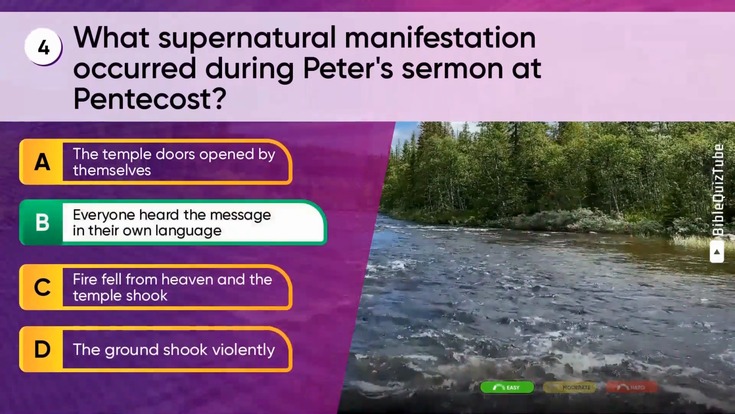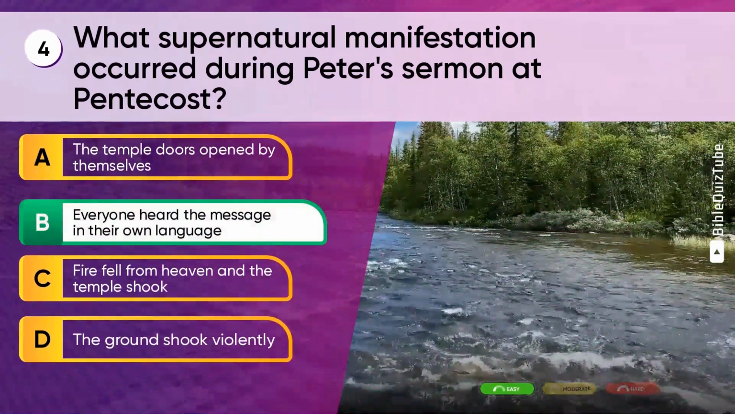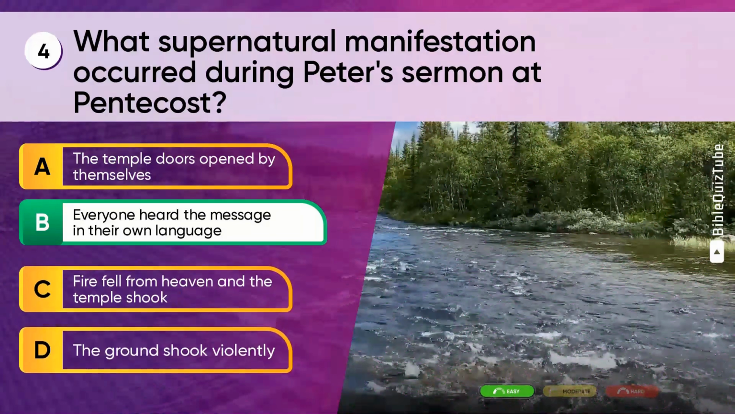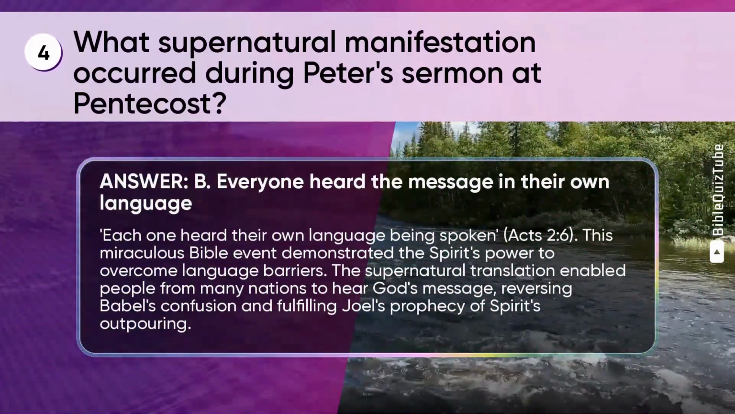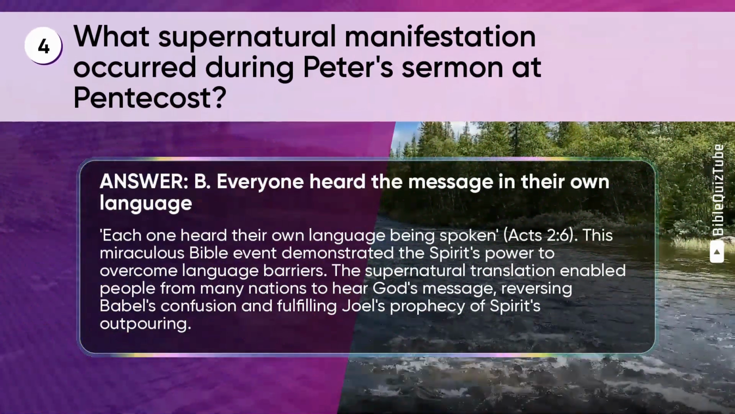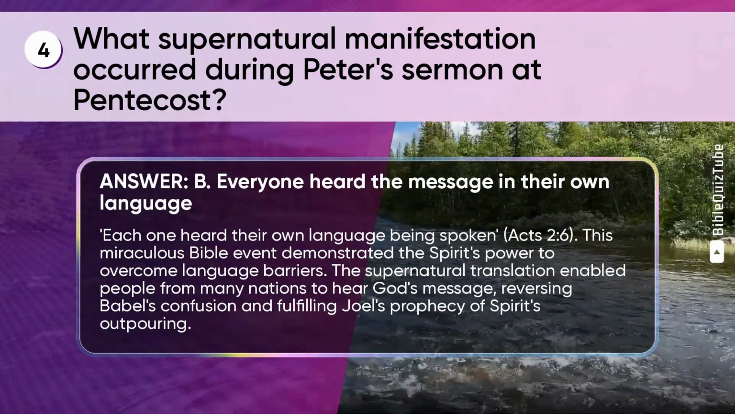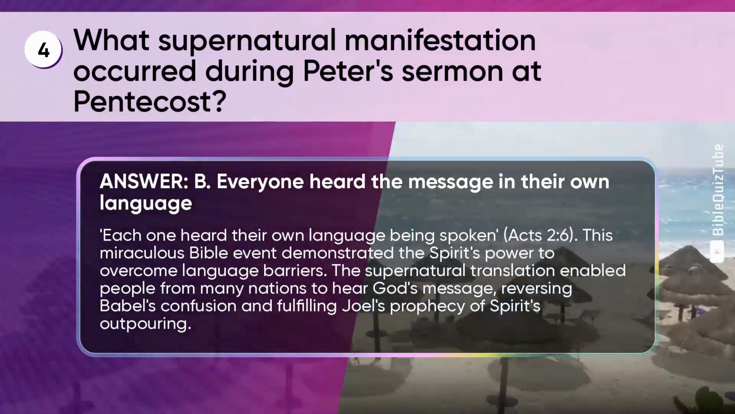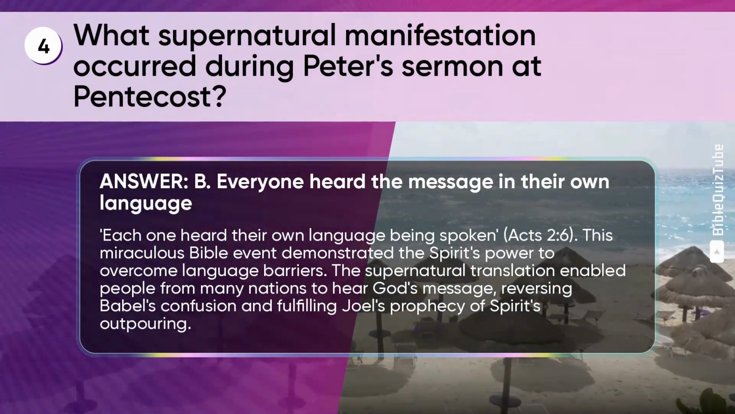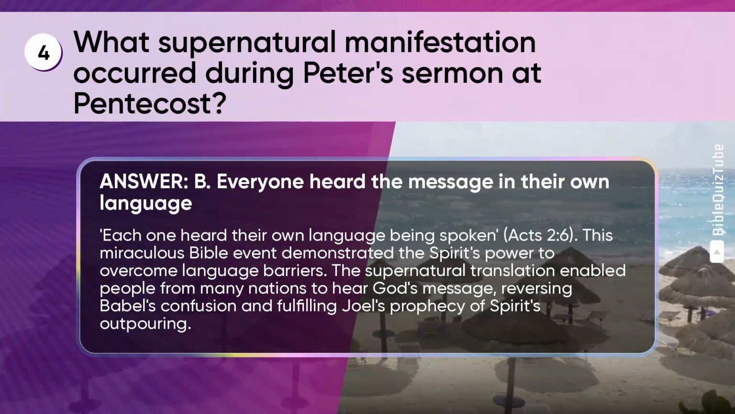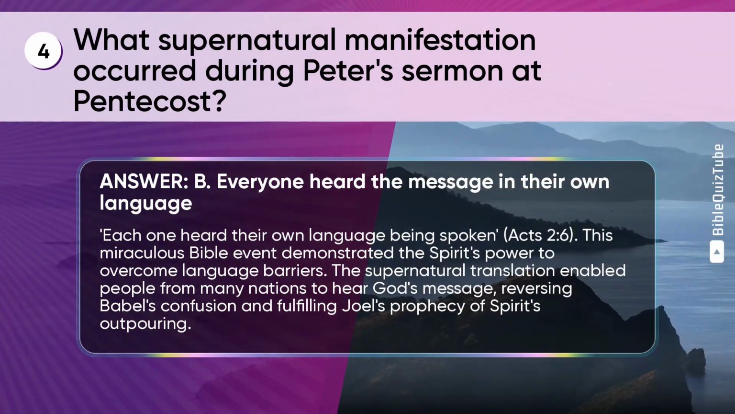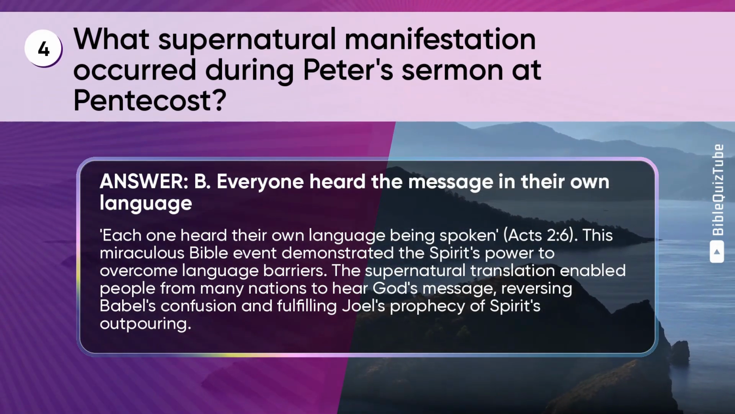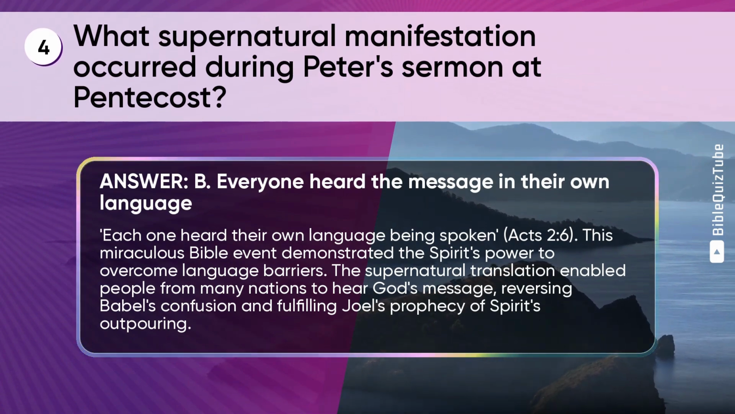The correct answer is B. Everyone heard the message in their own language. The explanation. Each one heard their own language being spoken, Acts chapter 2 verse 6. This miraculous Bible event demonstrated the Spirit's power to overcome language barriers. The supernatural translation enabled people from many nations to hear God's message, reversing Babel's confusion and fulfilling Joel's prophecy of the Spirit's outpouring.